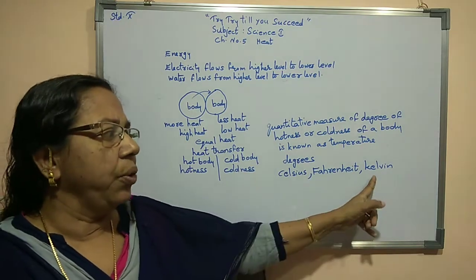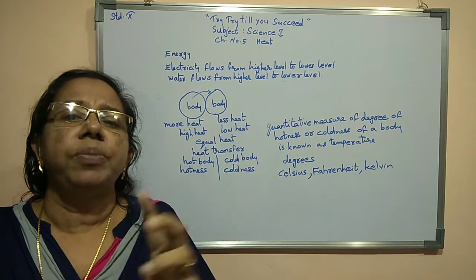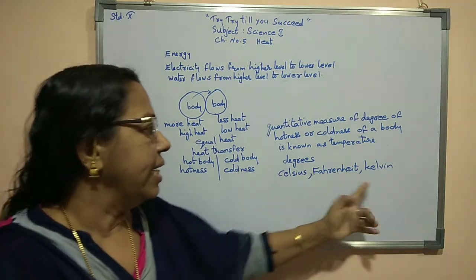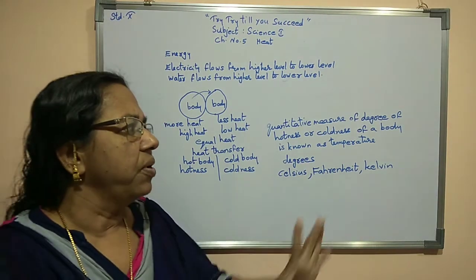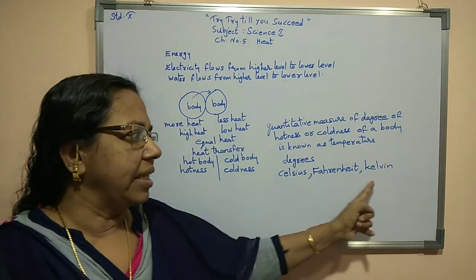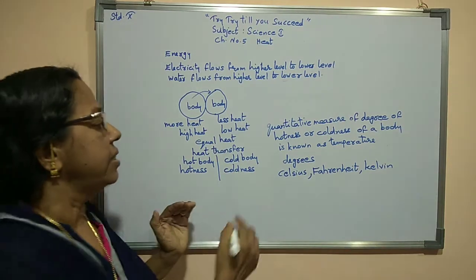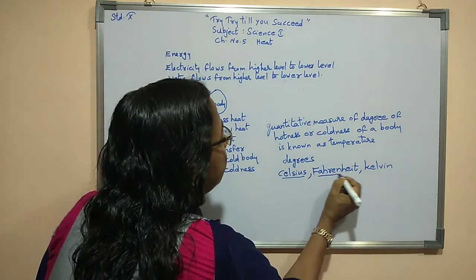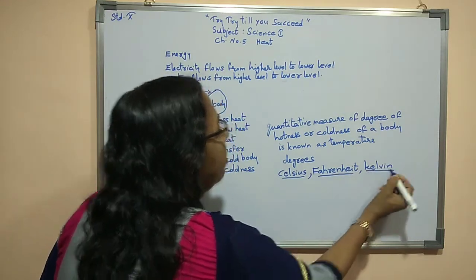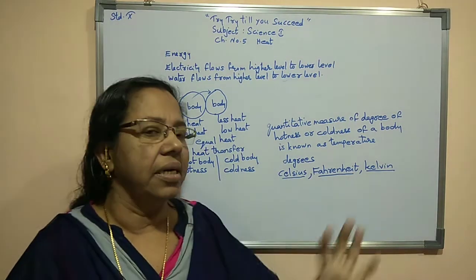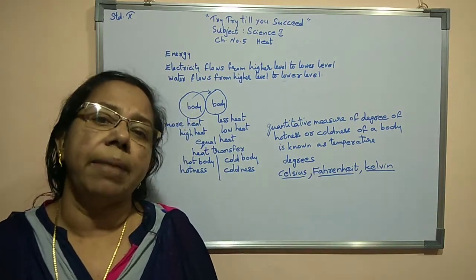But when the unit is Kelvin written in full, the starting letter should be small. So these are the units of measuring temperature. There are three units of measuring temperature: Celsius is the first one, Fahrenheit is the second, and Kelvin is the third.